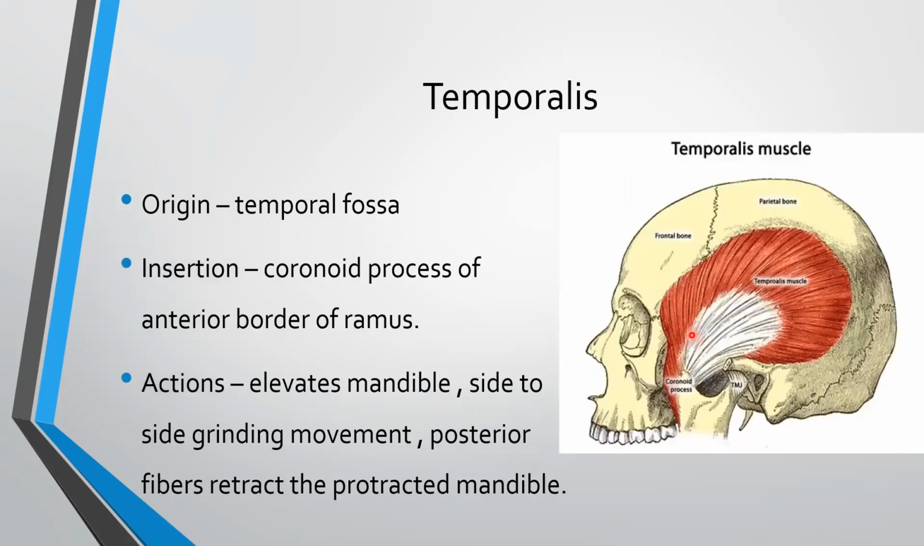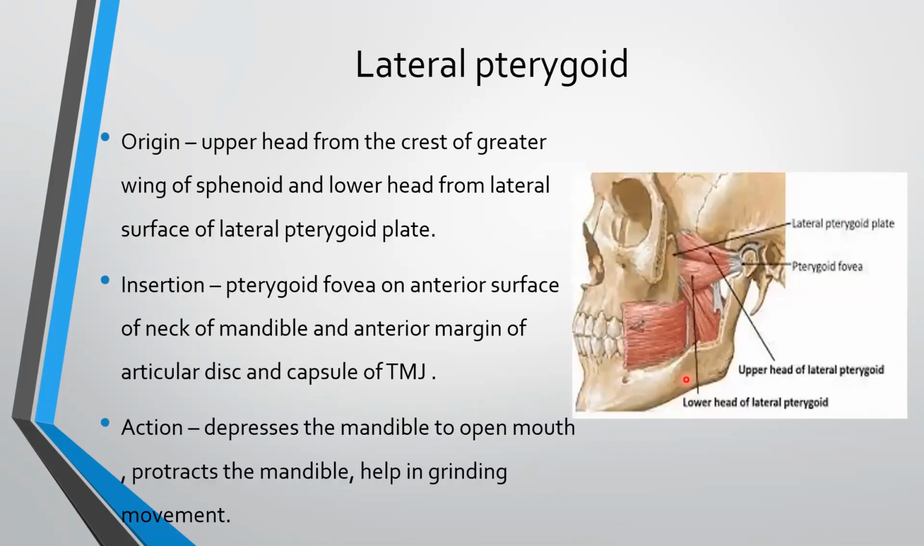Temporalis. Its origin is in the temporal fossa. Insertion: coronoid process and anterior border of ramus. This is the coronoid process. This is the temporalis muscle. Actions: it elevates the mandible, also does the side-to-side grinding movement. Posterior fibers retract the protracted mandible.